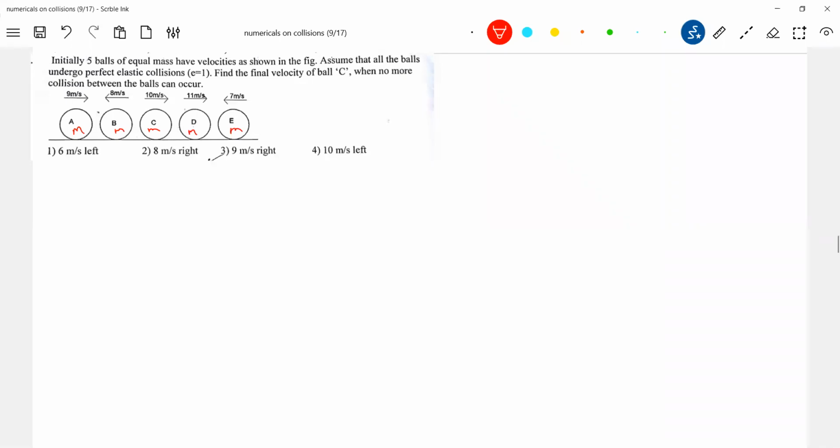Now first, A and B will collide. First, A and B will collide. So let's get into the sequence. So this is the initial. Next step will be